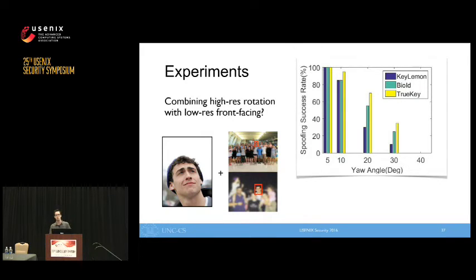One thing we noticed is, in general, individuals will have at least one medium to high resolution rotated photo online, and potentially several low-resolution front-facing group photos. A final question we've asked is, can we improve our spoof rate by combining low-resolution photos with a high-res rotated photo for texturing? To test this, we took our indoor low-resolution photos and the rotated photos from the previous experiment and combined them in our multi-image reconstruction approach. As you can see from the graph, here's the single rotated image, and now here's the additional low-resolution images. Spoof rate increased quite a bit for images with 20 and 30-degree head rotation.